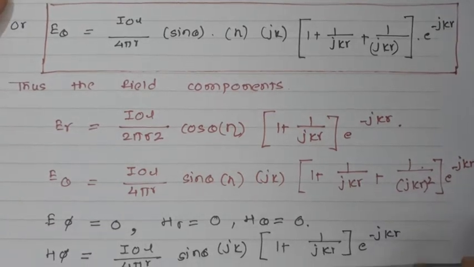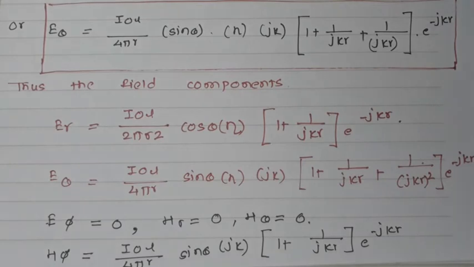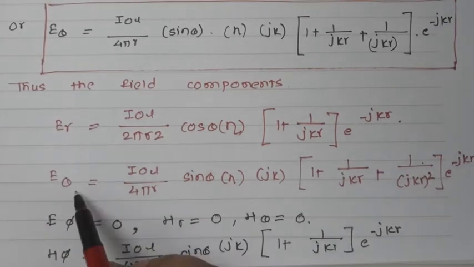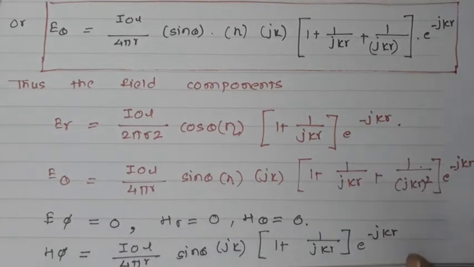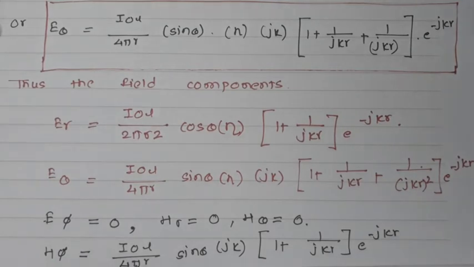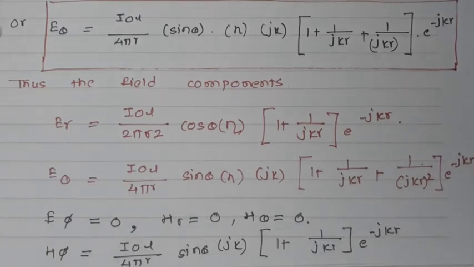So the Er and E theta components do exist, E phi is 0, Hr and H theta are 0, and the H phi component is present. These field components are present in the region surrounding the dipole.